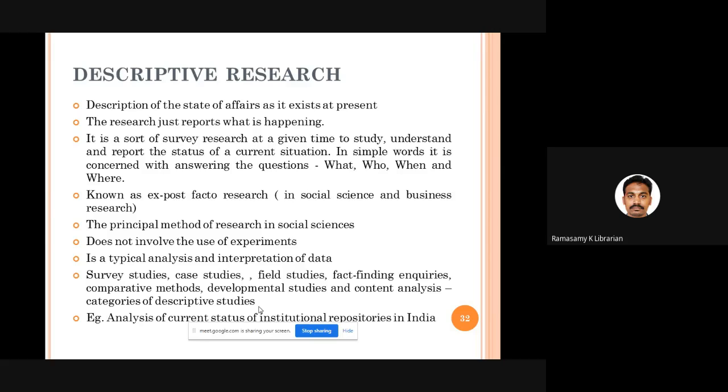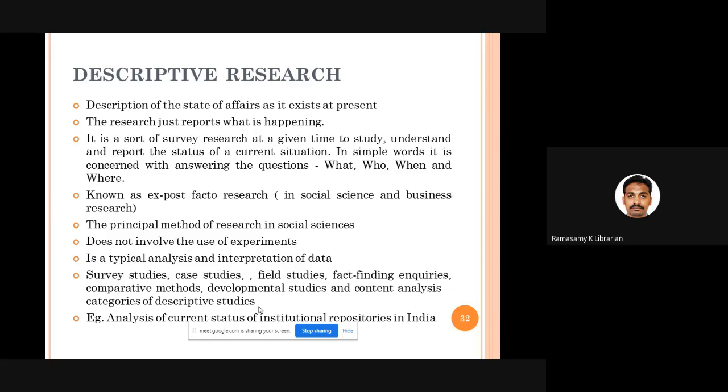You take any current situation, we study the situation, understand the situation, and report what the current status of that situation is. That is what descriptive research work is all about. Here we worry about the what, who, when, and where of a current situation.